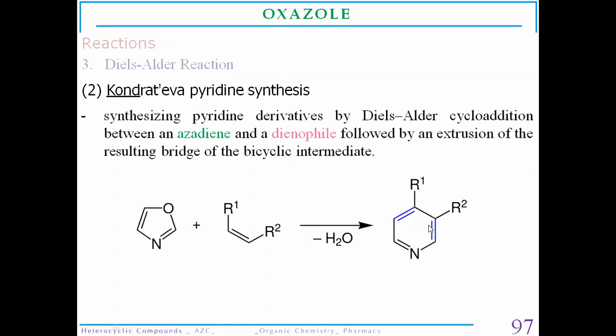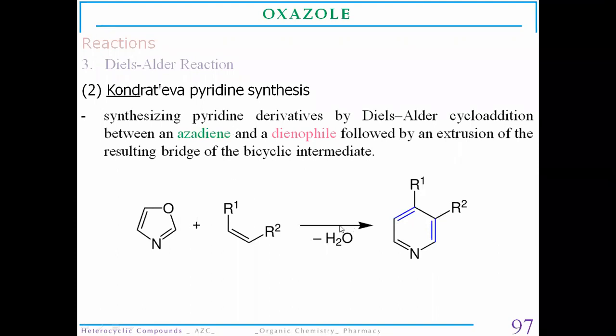Now these two double bonds are from the dienophile of the oxazole molecule, and this is from the alkyne molecule, a substituted alkyne molecule. So they undergo the formation of a cycloadduct by the same mechanism, that is Diels-Alder reaction.